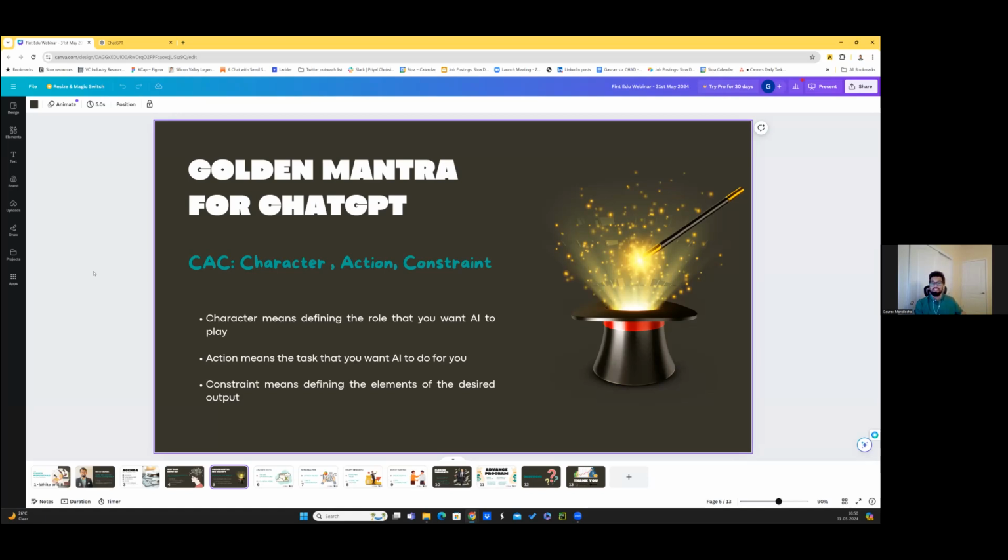That is defining the constraint. Defining the format, that, okay, I want the output in a tabular format, or this is an example of an output, give me an example similar to this. That is defining the constraint. So when you define the character, give it an action, and define the constraint, you make the most of ChatGPT and all AIs that you use.